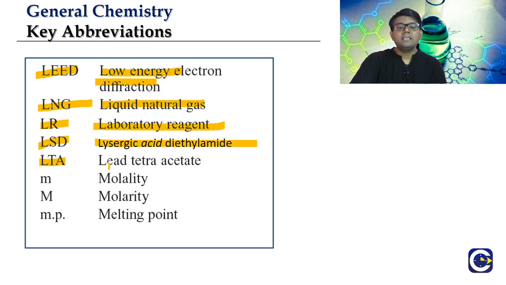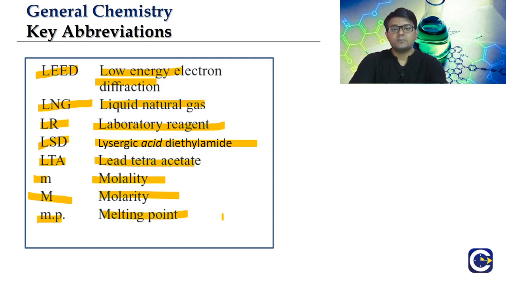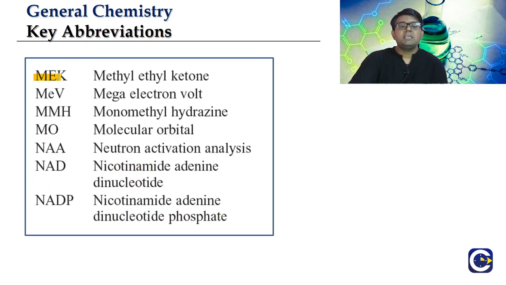Then we have LTA, lead tetraacetate. Small m represents molality, capital M represents molarity. MP stands for melting point. So BP stands for boiling point, FP freezing point, and MP melting point. MEK is the abbreviation for methyl ethyl ketone. Then we have MeV, mega electron volt or million electron volt.